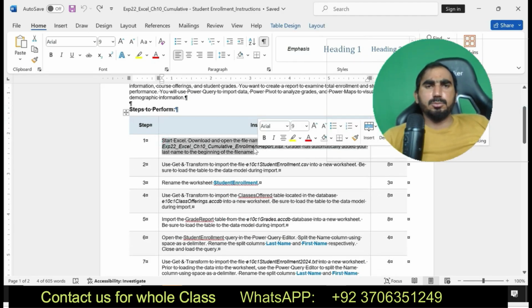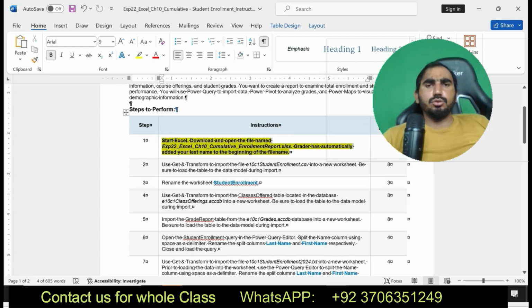Now I'm going to move to the project steps. Start Excel. Download and open the file named EXP22 Excel Chapter 10 Quantitative Enrollment Report. Your last name has been automatically added to the file name.